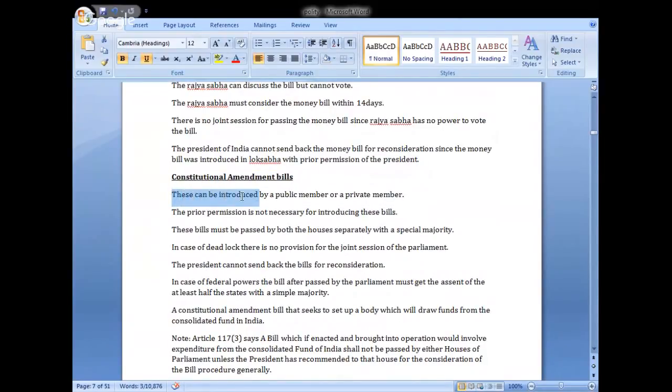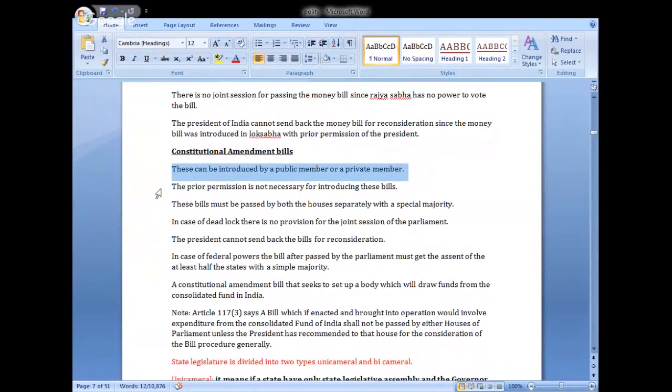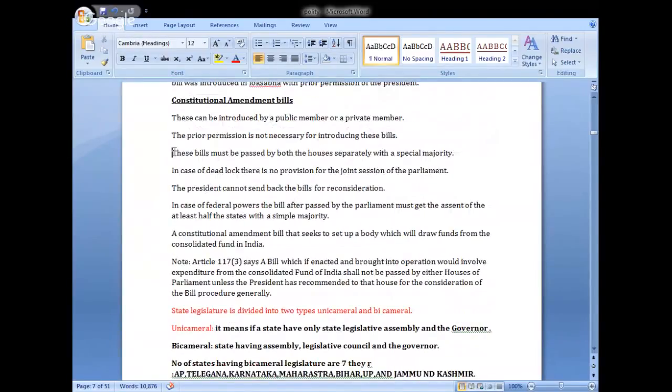Next, constitutional amendment bills. These can be introduced by a public member or a private member. It means it can be introduced by a minister or a member of the parliament. Prior permission of the president is not necessary. These bills must be passed by both the houses separately with a special majority. It means both the houses must vote on them, and not by simple majority.